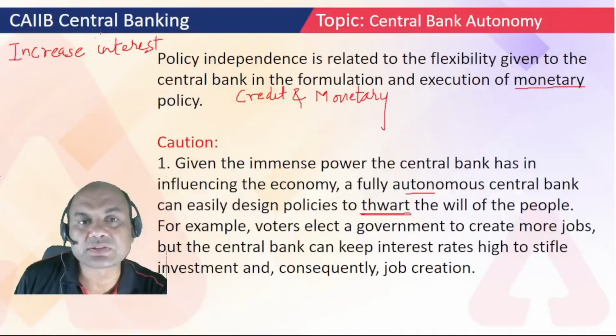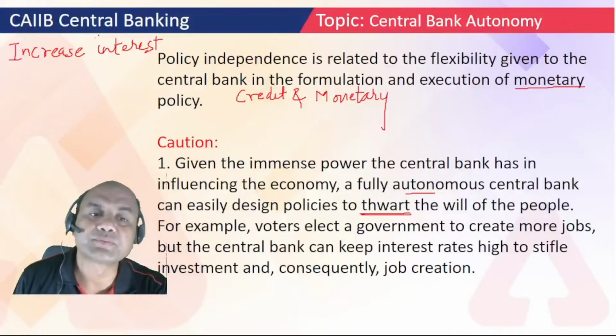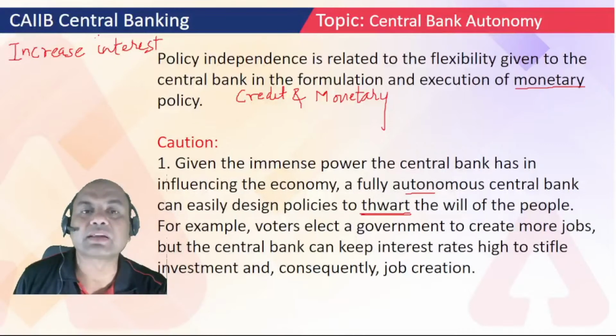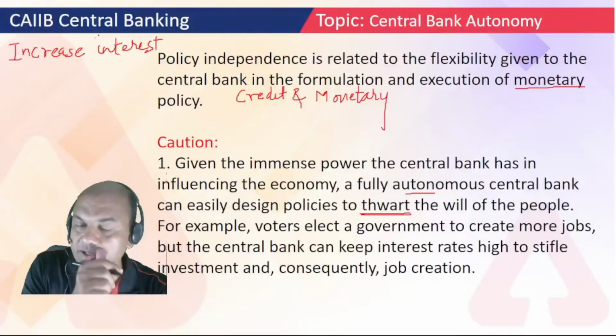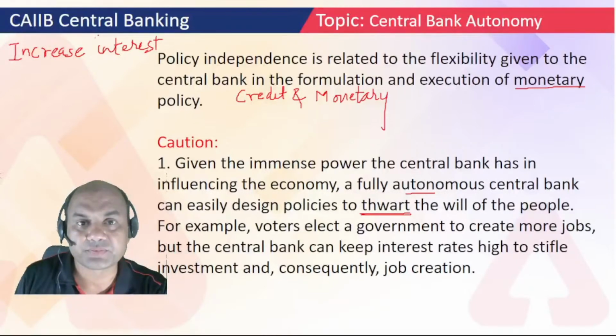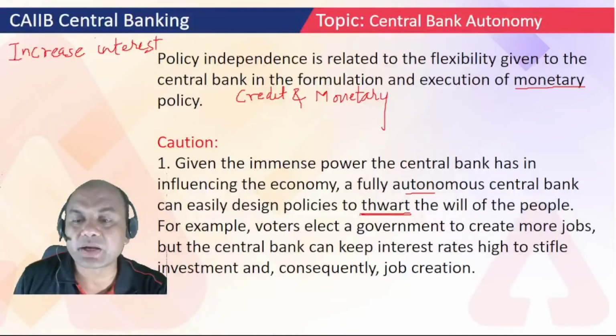There the inflation is not getting controlled, number one, and number two, growth is hampered. Because of this hampering of growth, the banks are failing. So in such a case, when the Federal Reserve takes decisions against the common will of the public, the government can interfere there. For example, voters elect a government to create more jobs, but the central bank keeps interest rates high to stifle investment and consequently job creation.